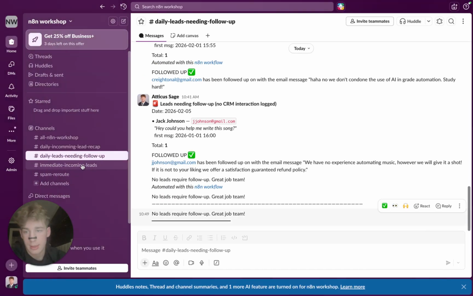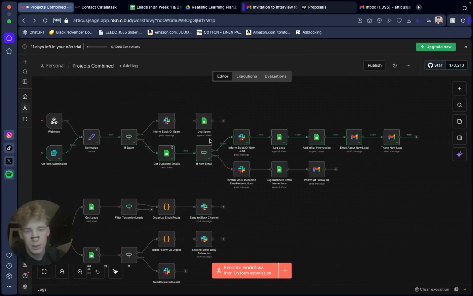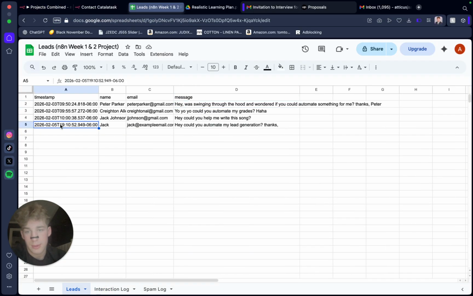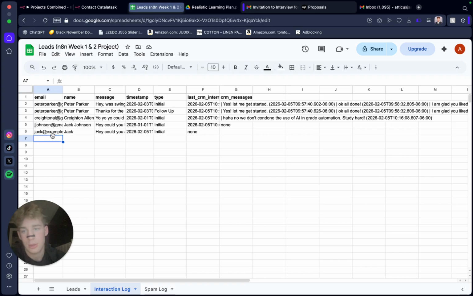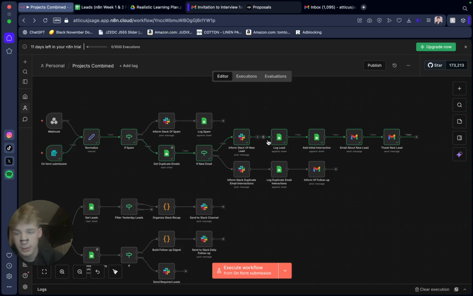So if I go to my Slack and I go to immediate incoming leads, a new lead came in at 7:10 p.m. It'll tell us, and then it'll log the lead in this Google Sheet for documentation purposes. It gives the timestamp, email, and message. It'll also put it in your interaction log where you store everything, not just leads. Add initial interaction, so it'll define it as the first interaction, and then it'll email myself about the new lead, or it could be the company.